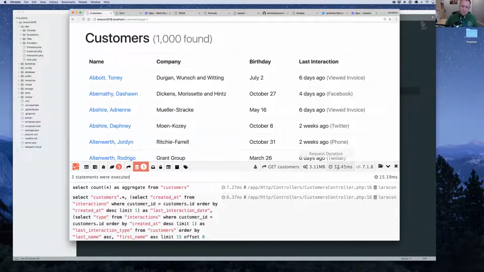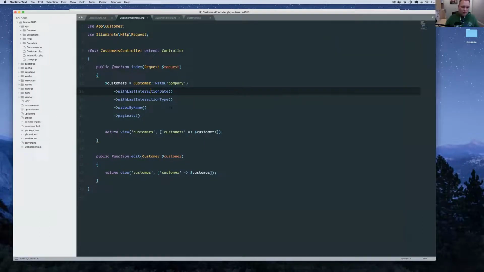So that's great. But you might be thinking at this point, okay, what if there's other stuff I wanted to do? Like, what if I wanted to make the last interaction an actual link that when I clicked on it, I could go and see that interaction and learn more information about it. Could we do it differently? Could we do it more like a regular Eloquent relationship? And you can, and I'll show you how you can do this.